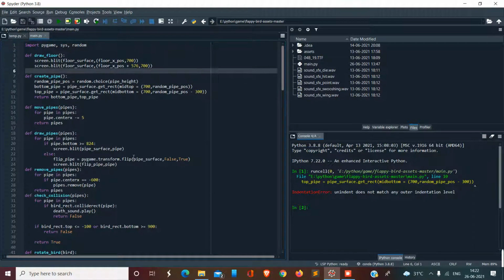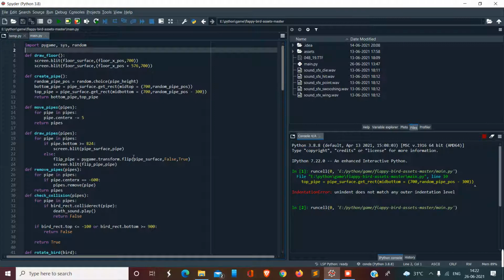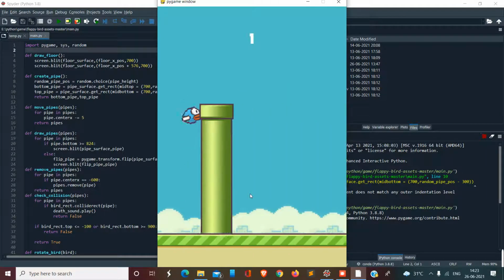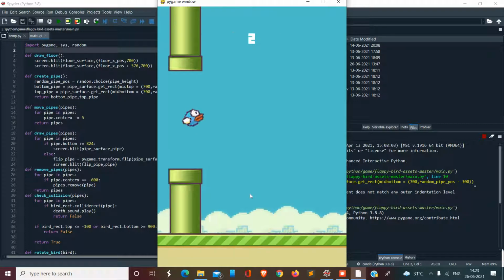Today I'll be presenting my game based on Flappy Bird, and I have created it using pygame. So let me run the game. Here it is. This is the initial window which is set when the game is turned off. When we press the space, the game starts running.